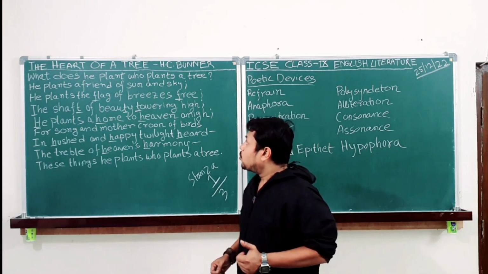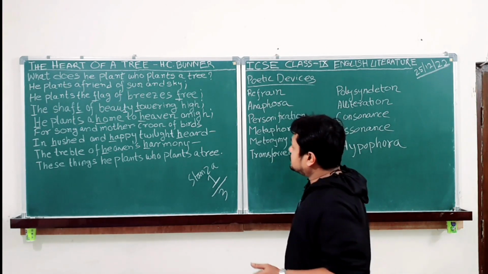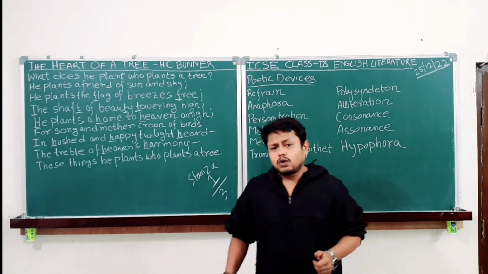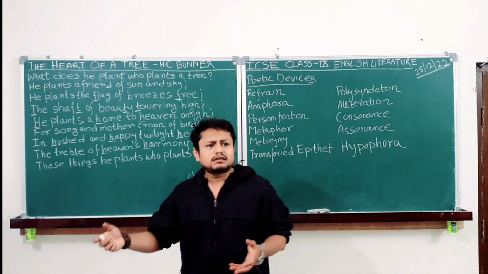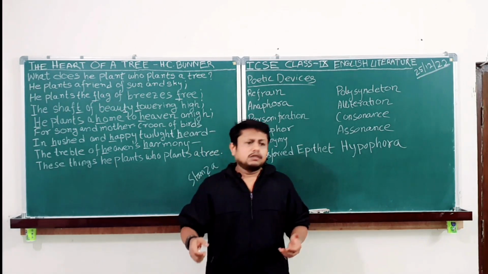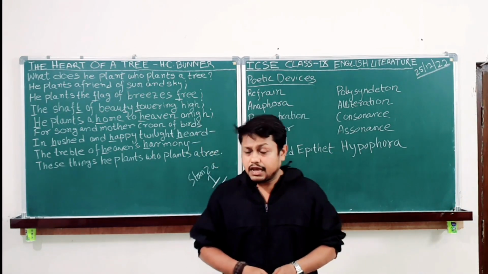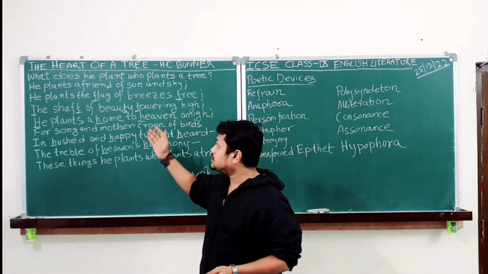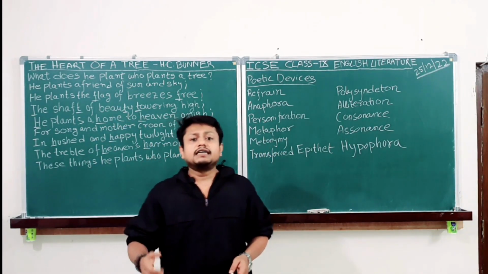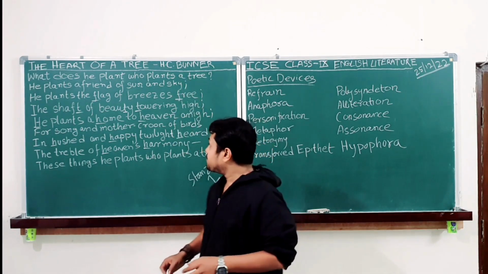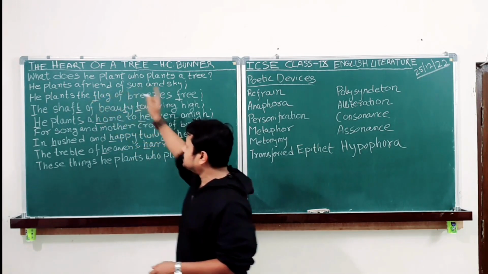Let's start. What does he plant who plants a tree? He plants a friend of sun and sky. What does a friend do? A friend will help you to grow. Similarly, we know that a tree grows, it completes its process of photosynthesis using the sunlight. Therefore, the sun of the sky can be considered as a friend of the tree. And the tree in turn grows up as if it tries to reach out for its friend. Therefore, one who plants a tree is actually planting a friend of the sun.